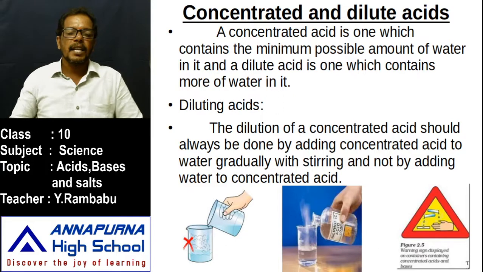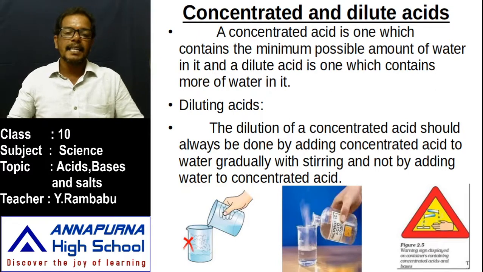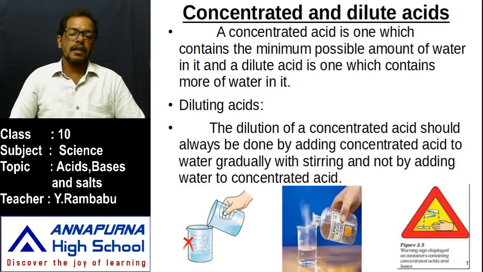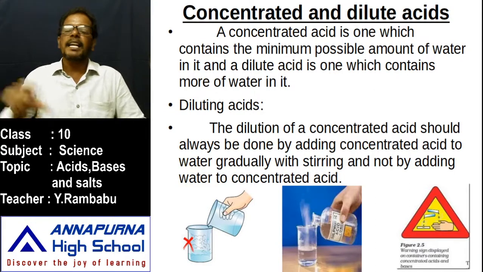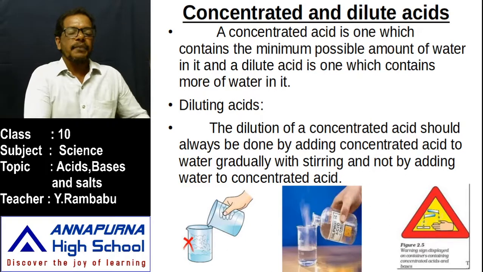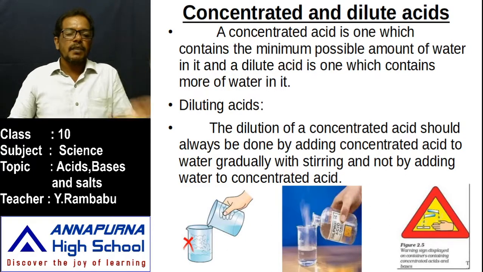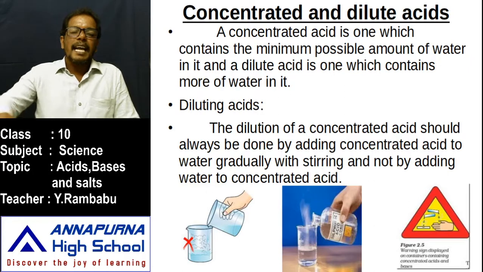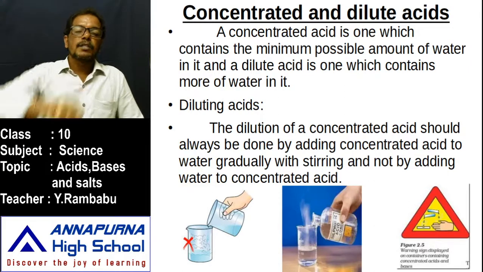In this figure, sulfuric acid is added to water in a beaker. For example, if you want to prepare 10% or 5% sulfuric acid, what does 5% sulfuric acid mean? It means 5 milliliters of acid is added to 95 milliliters of water. Then it is 5% sulfuric acid. For that, 5 milliliters of sulfuric acid and 95 milliliters of water are taken. The 95 milliliters of water is taken in a beaker, and to this we add the 5 milliliters of sulfuric acid